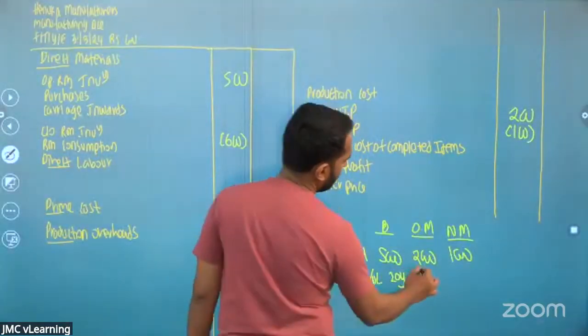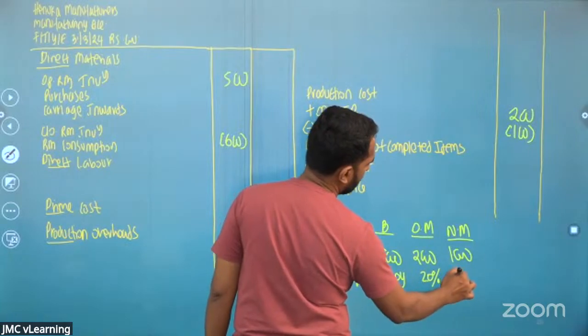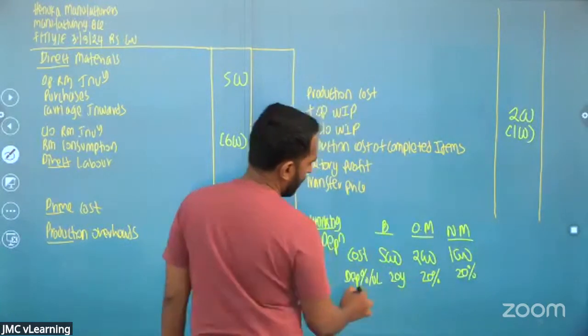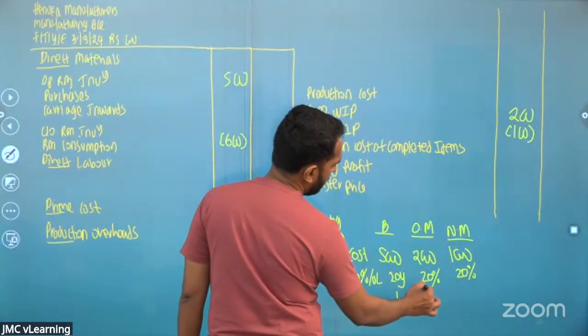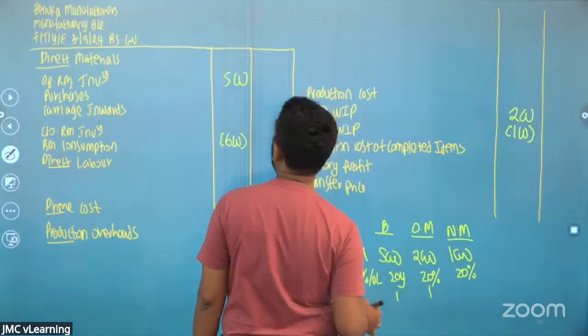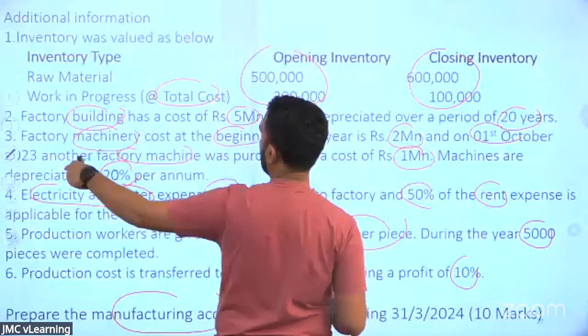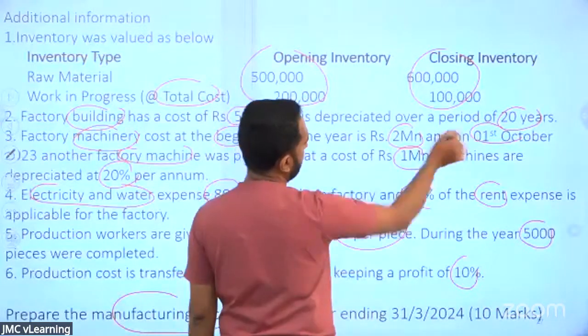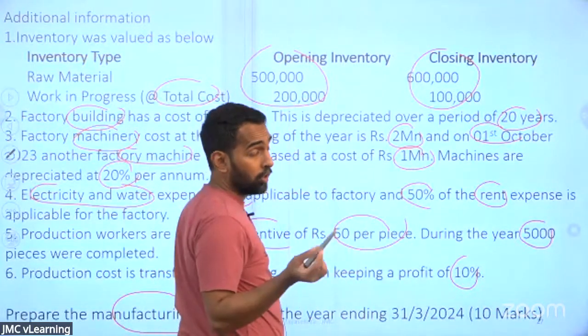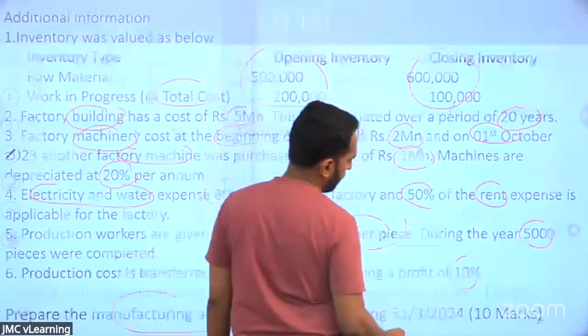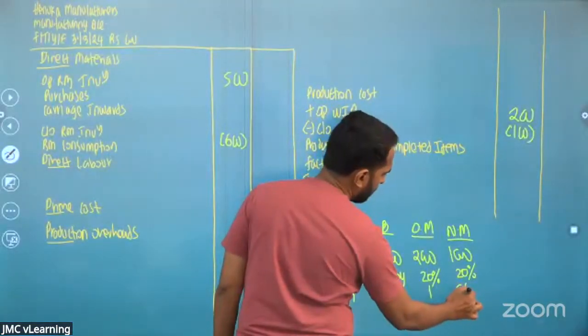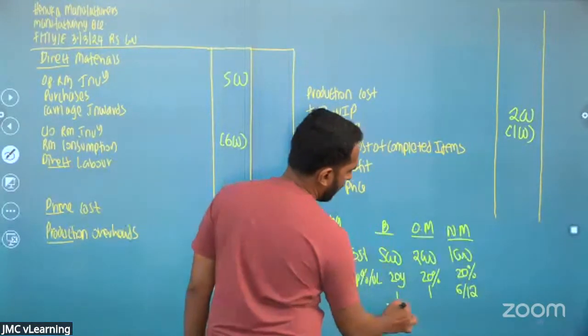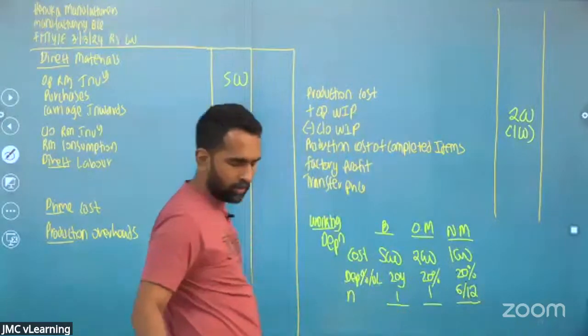20%. And the period is 1 year for the old machines, but the new machines were purchased on 1st of October. So you have utilized them only for 6 months. Right. Now you can calculate the depreciation.